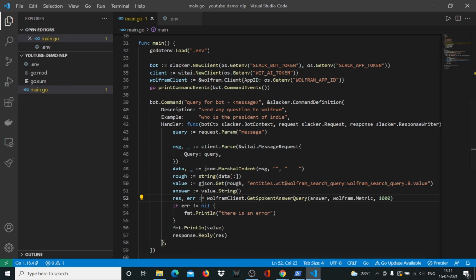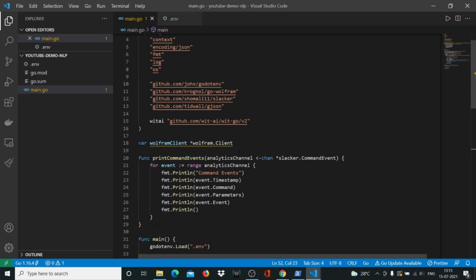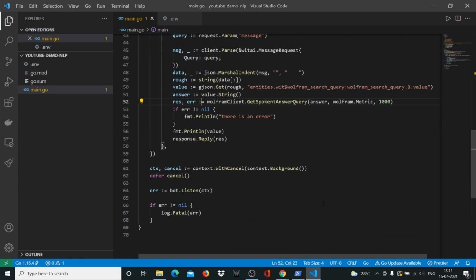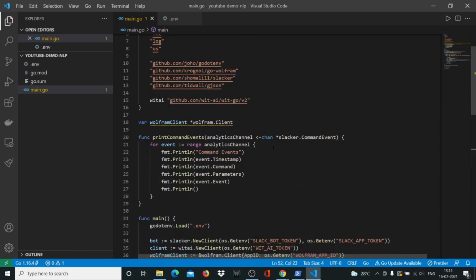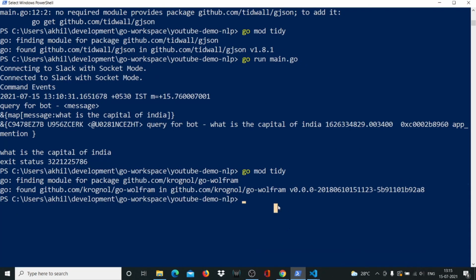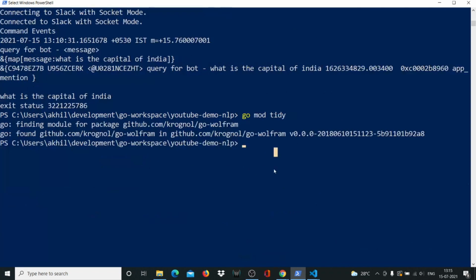And to me everything looks okay, and there seems to be no error as of now, but only when we run the program will we come to know. So yeah, everything looks good, and what we'll now do is let me check if there are any more packages to be installed. I don't think so. Okay, so let's run this code. Go run main.go.